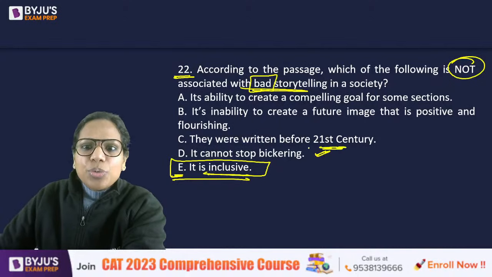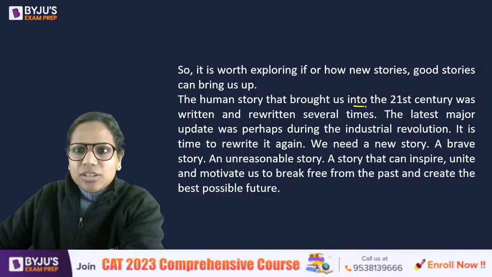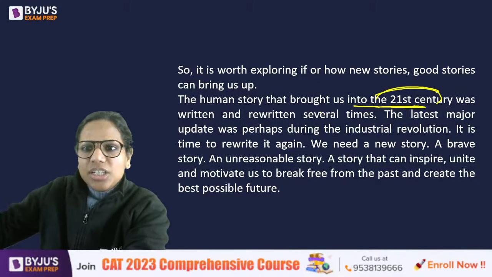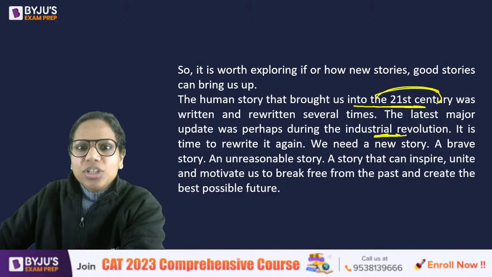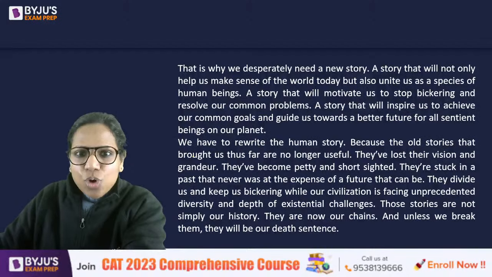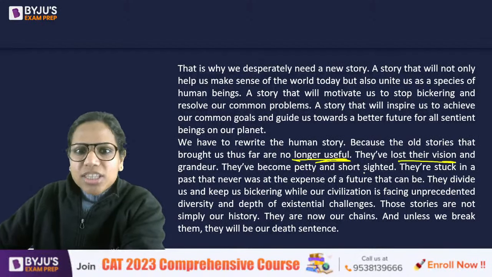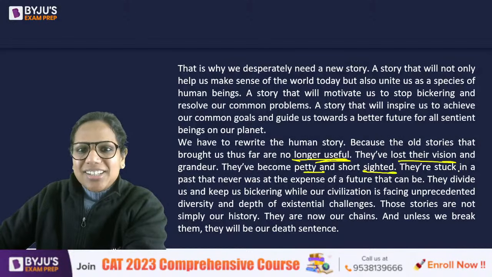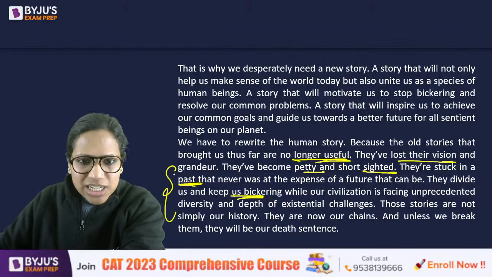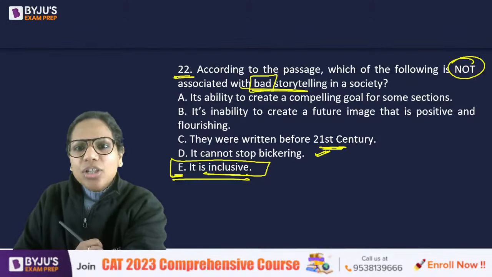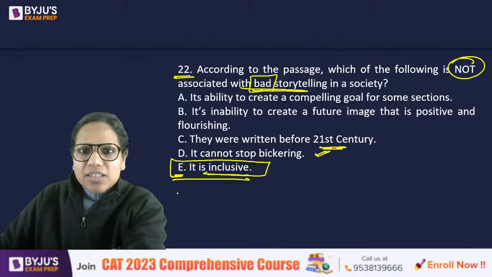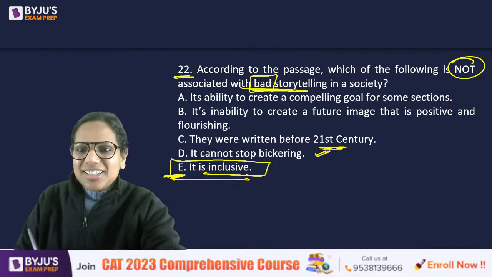They were written before the 21st century. We do talk about this, that the stories that have brought us till here have been written and rewritten several times. The latest major update was during the Industrial Revolution. And these stories, see, they have got us so far, they are no longer useful. They've lost their vision. They're petty, they're short-sighted. Okay. They make us stuck in the past. They keep us bickering. So this part was clarified here. So all the others could be clarified from this area. Okay. Whereas this one was not a characteristic. Right? This one is easy.